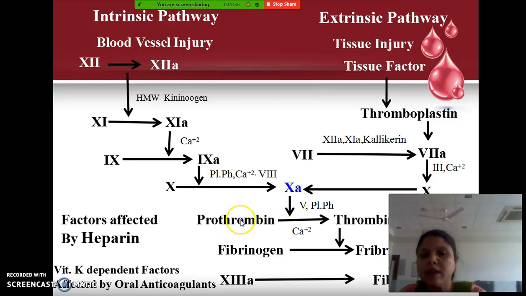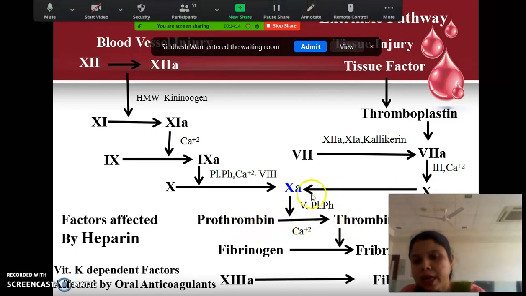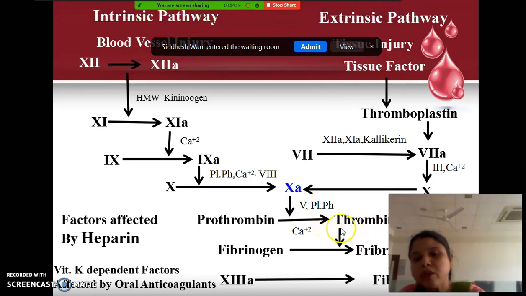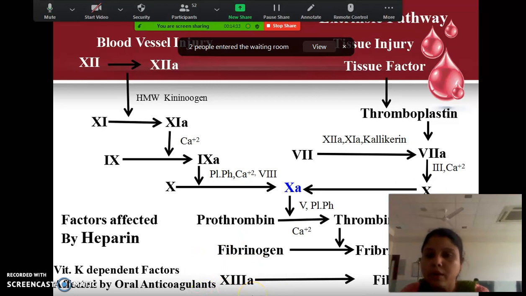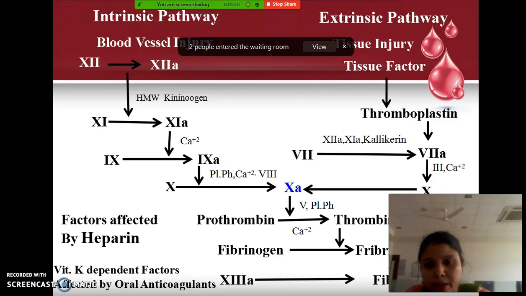This will cause the activation of prothrombin, or you can say this will cause the conversion of prothrombin into thrombin in the presence of factor 5. This thrombin will cause the conversion of fibrinogen into fibrin monomer, and this fibrin monomer will finally be converted into fibrin polymer with the help of activated factor 13. So this is the clotting mechanism which takes place in our body. Understood, all of you? So now we go to the next slide.